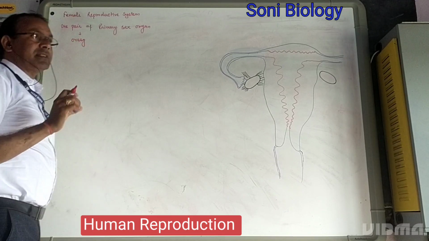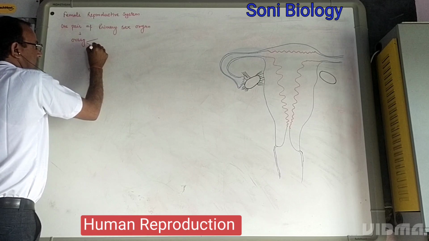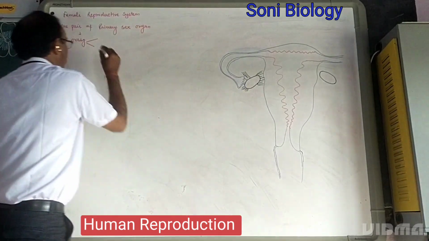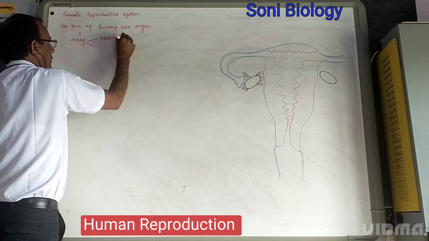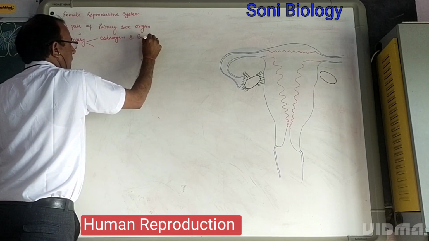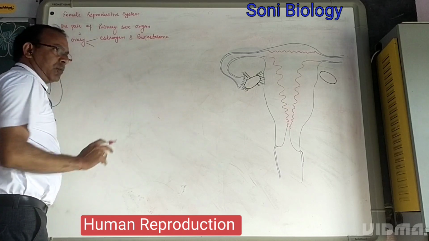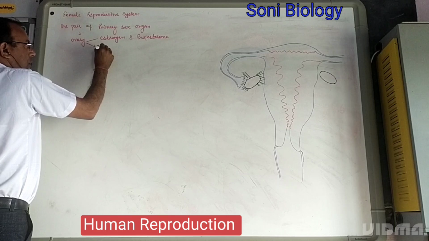Ovary is the primary sex organ and it has dual functions, because the ovary releases the female sex hormones estrogen and progesterone, and second, it releases ovum or egg.